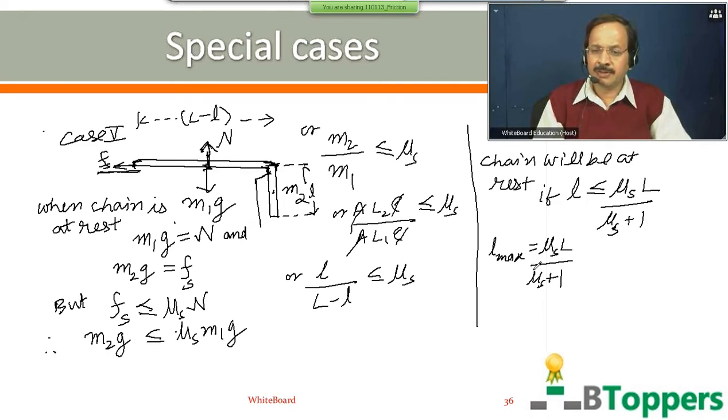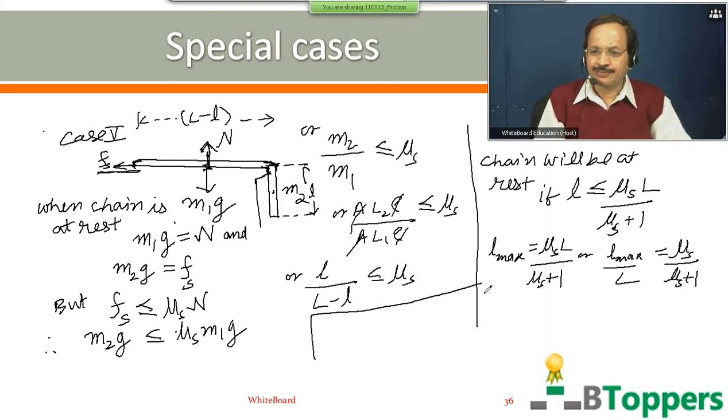So the fraction for which the chain will be at rest will be equal to μs by μs plus 1. In case you are asked the maximum possible fraction of the length of the chain which can hang from the edge of the table when it is at rest, it is μs by μs plus 1.